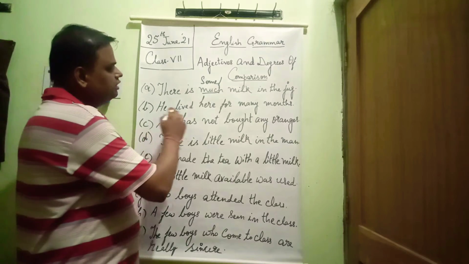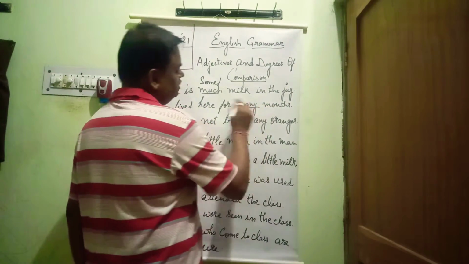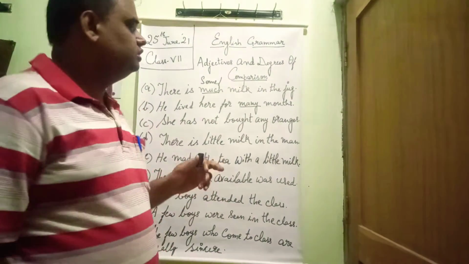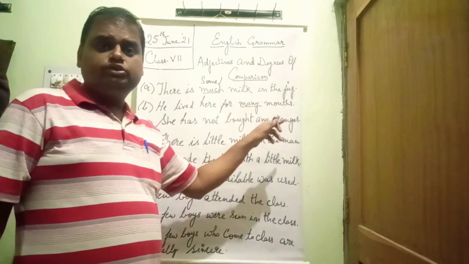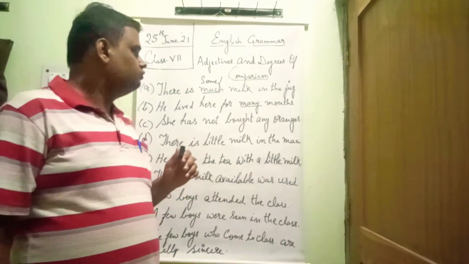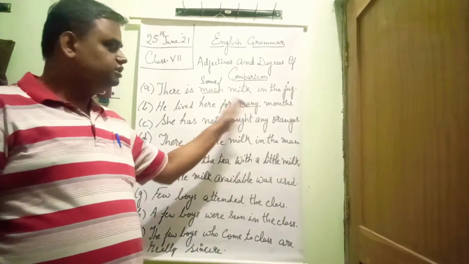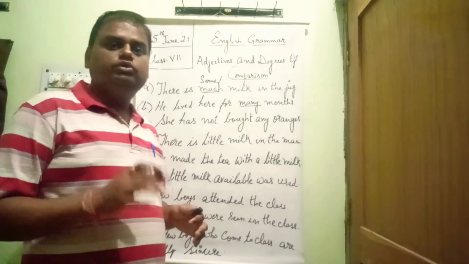Now second one: he lived here for many months. You see here months is a noun and many is the word which is describing months. That is why many is an adjective. But many is always used with a countable noun. We cannot use "there is many milk in the jug." Many is never used with an uncountable noun, but many is used with a countable noun.